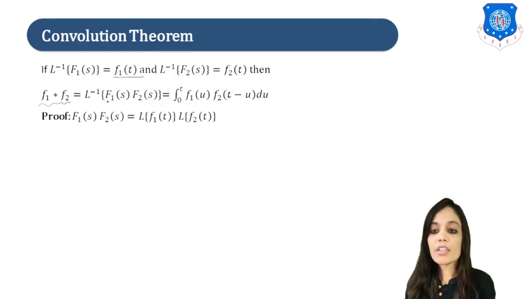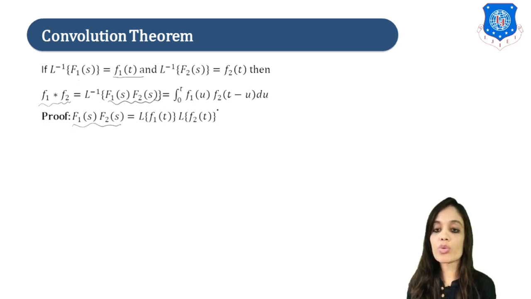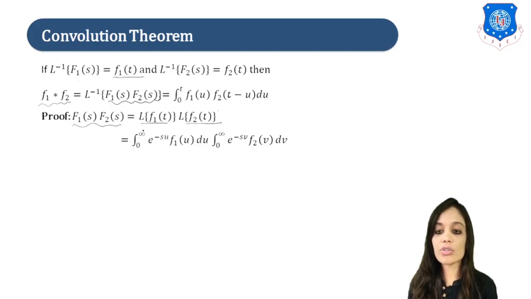So let us begin with f1 into f2 of s, that is equal to Laplace of f1 of t into Laplace of f2 of t. Now let us use the definition in these two. So we can write it as integration 0 to infinity e raised to minus su f1 of u du, because there are two functions we are writing u and v, right?